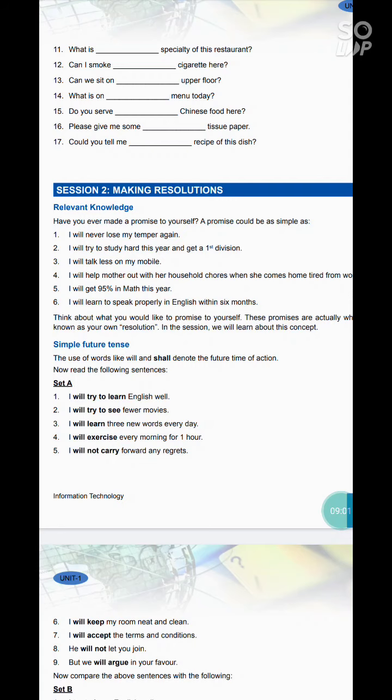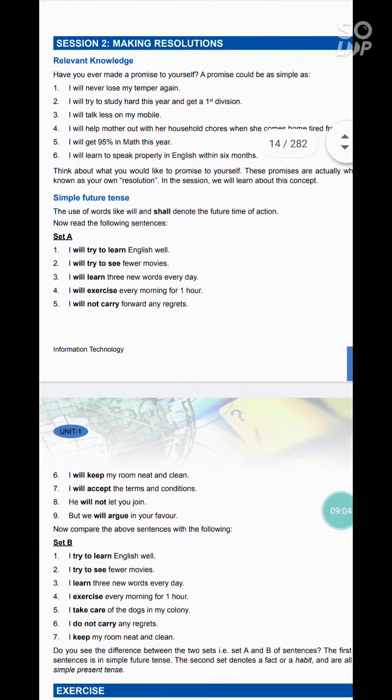So here two sets of sentences are given, set A and set B. In set A, all the sentences are in simple future tense, whereas in set B, all the sentences are written in simple present tense. And set B denotes a habit. Let's have a look at these two sets.